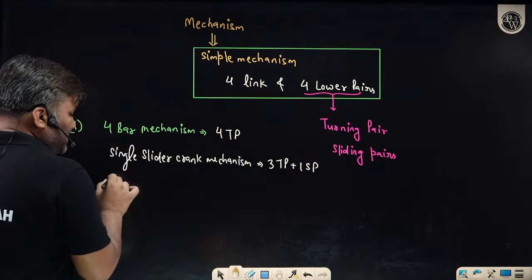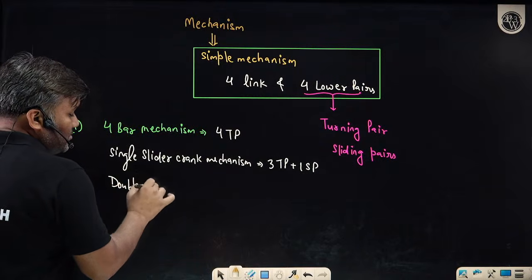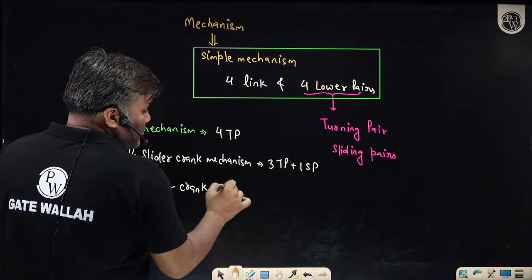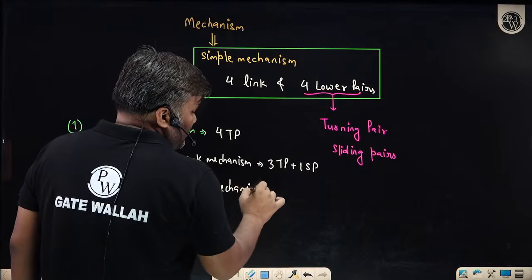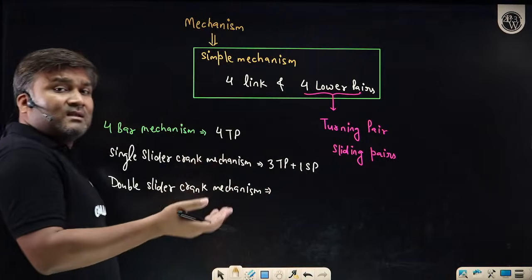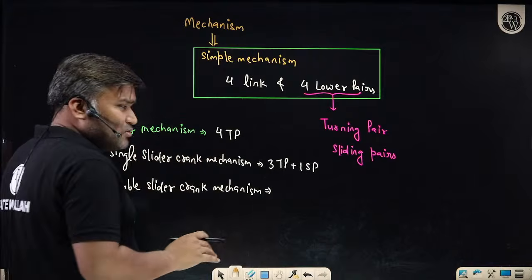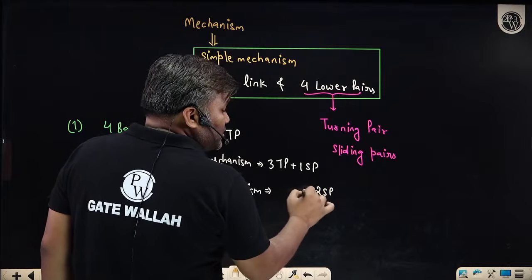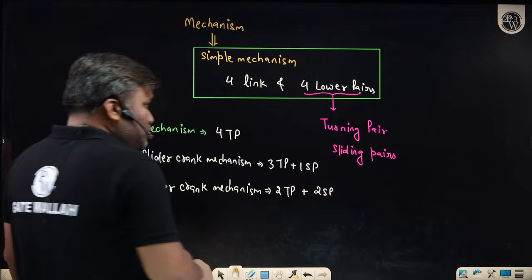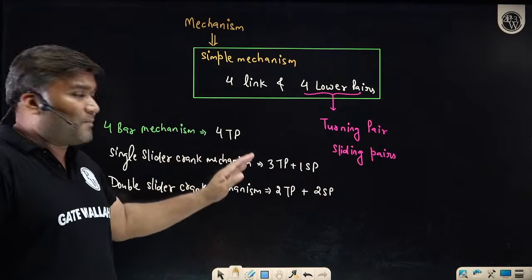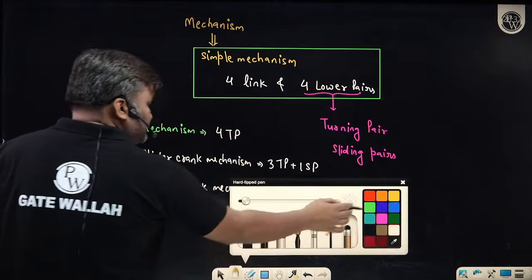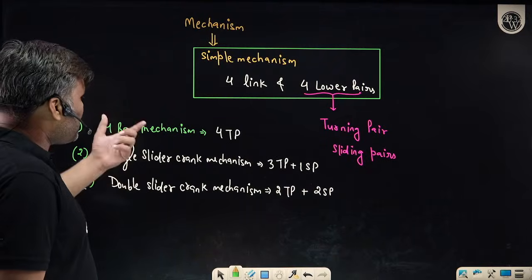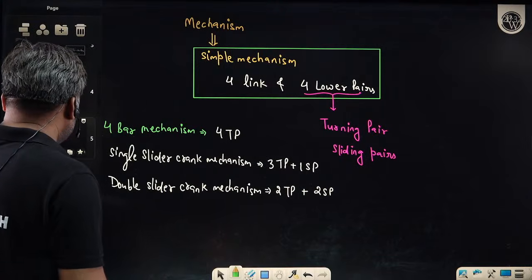And then there is the double slider crank mechanism. Double slider means I have introduced 1 more sliding pair instead of a turning pair. So now I have 2 sliding pairs and only 2 turning pairs left. So using 4 links and 4 lower pairs, I can have these 3 possibilities. First of all, let's talk about the 4 bar mechanism.